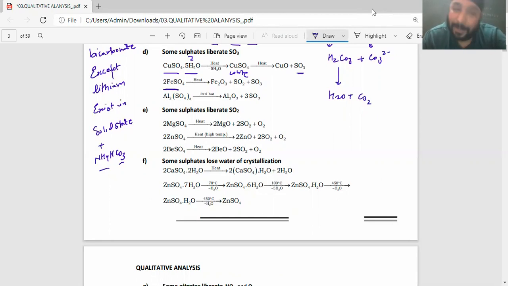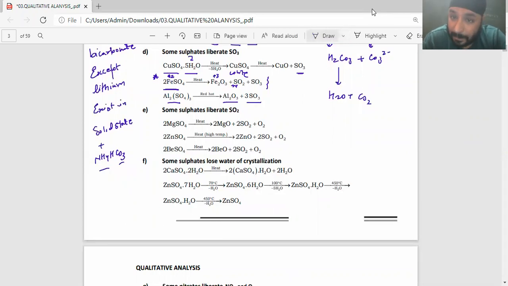Ferrous sulfate is a very peculiar and very important thing because on heating, ferrous will get oxidized to ferric. I'll be getting Fe3+, right? And if it is undergoing oxidation, sulfur from +6 oxidation state converts into +4. Now again, there's a redox reaction, and here the sulfate salt is giving ferric oxide, sulfur dioxide as well as sulfur trioxide. So both the oxides of sulfur I'm getting over there. Aluminium sulfate decomposes to give aluminum oxide and sulfur trioxide.